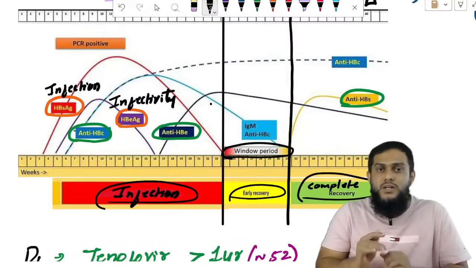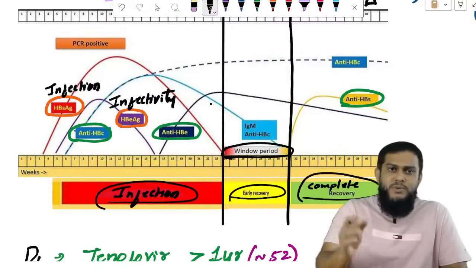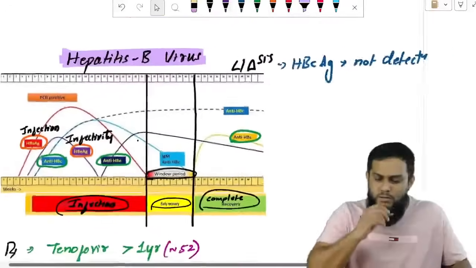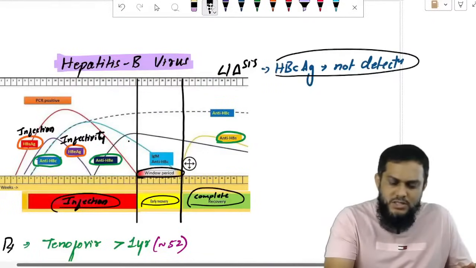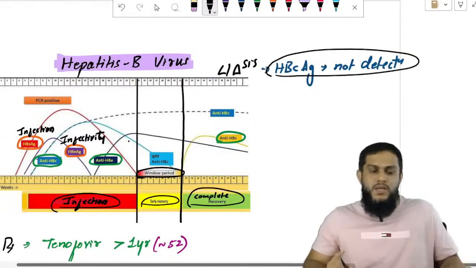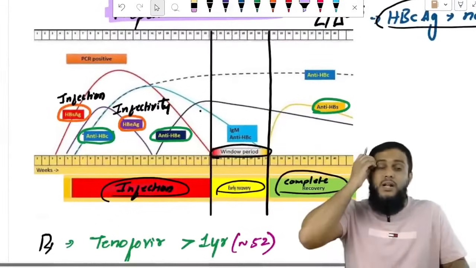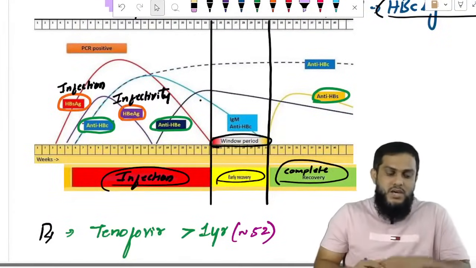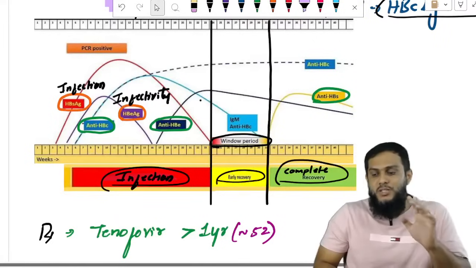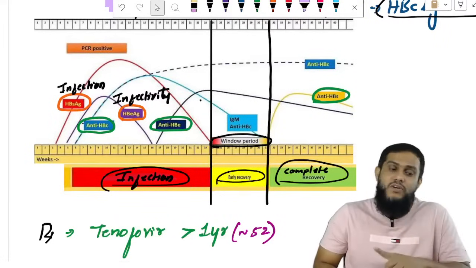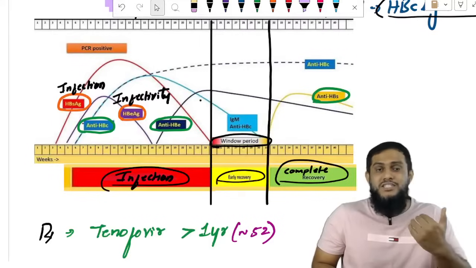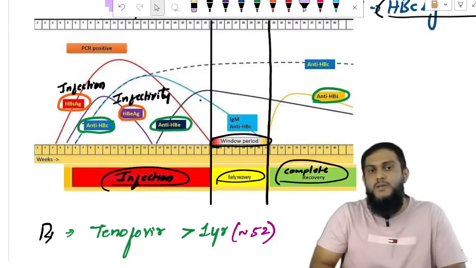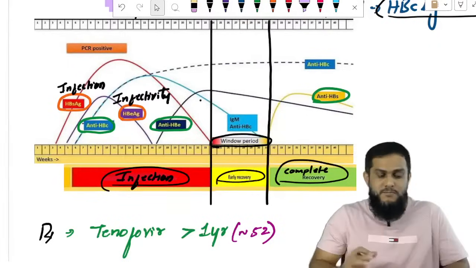Antigens are found only at the time of infection. They won't be there at the time of recovery. There are only two detectable antigens because the third antigen, HBcAg, is not detectable. Both are detectable at the time of infection, not at the time of recovery. HBsAg is the marker of infection. HBeAg is a marker of infectivity: there, high infectivity; not there, low infectivity. Three antigens we have done.